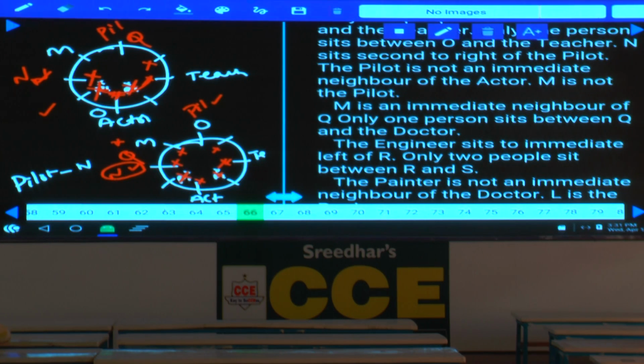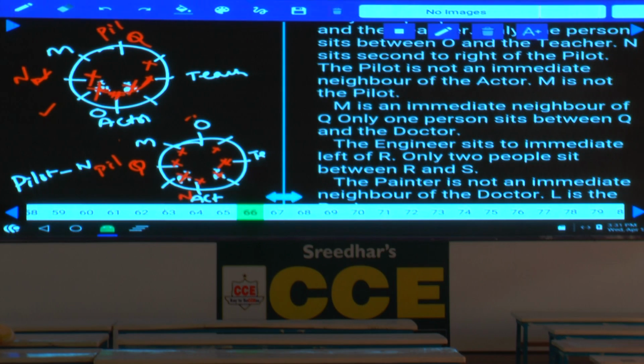If Q is here, then the pilot cannot be here because if the pilot is O, then N and Q must be in the same place, which is not possible. Are you following this one or not? Hence, now in the second case, we can fix the pilot as well. Then who is the pilot here? Now the pilot is Q and this person is pilot. If this person is pilot, N is the actor.